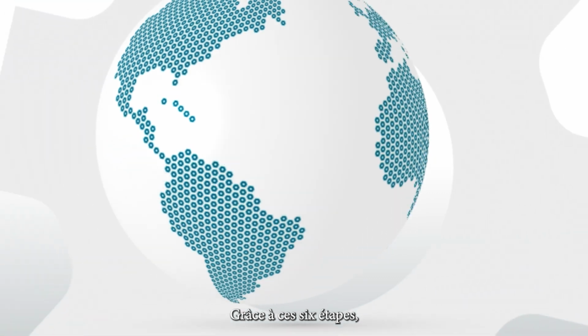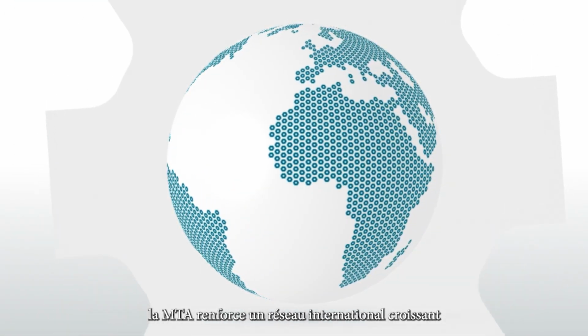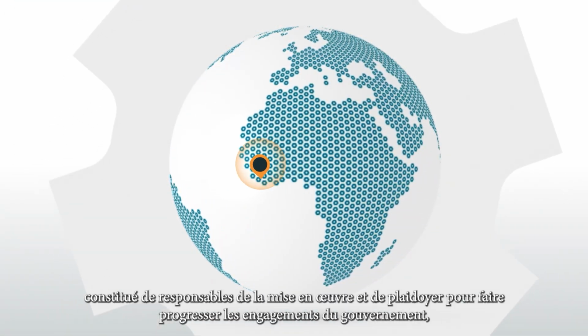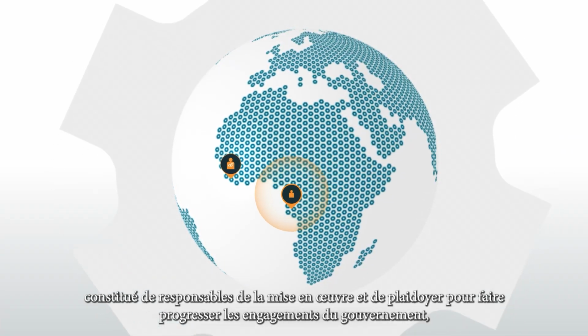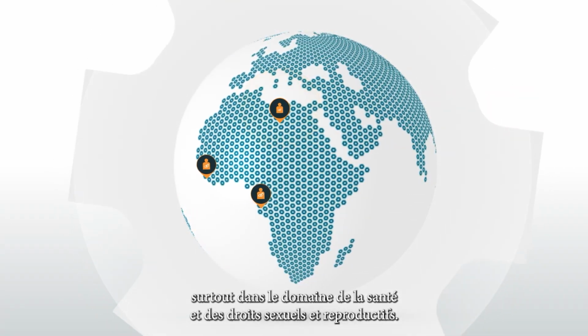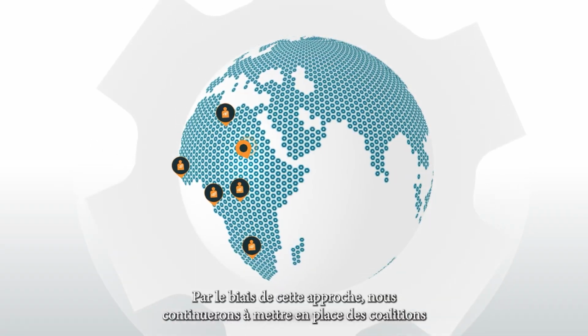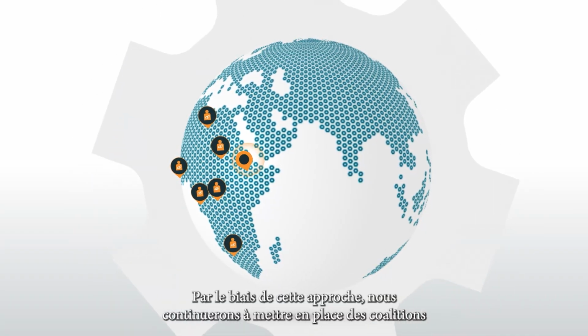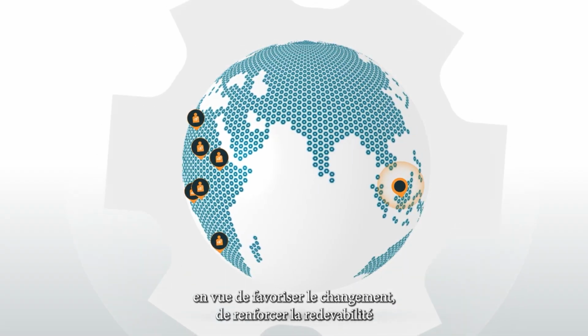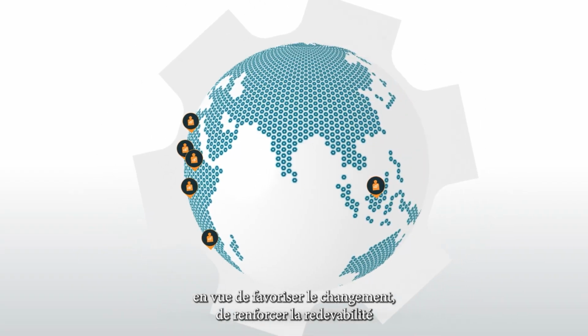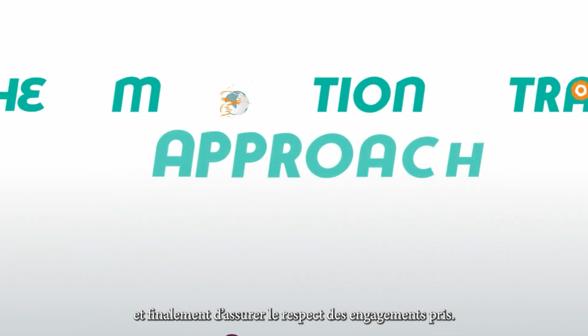Through these 6 steps, the MTA strengthens a growing international network of implementers and advocates to advance government commitments, especially sexual and reproductive health and rights. By utilizing this approach, we will continue to build coalitions to drive change, strengthen accountability, and ultimately achieve commitments.